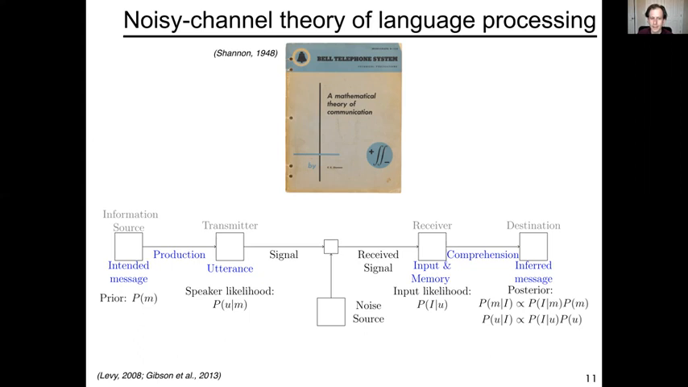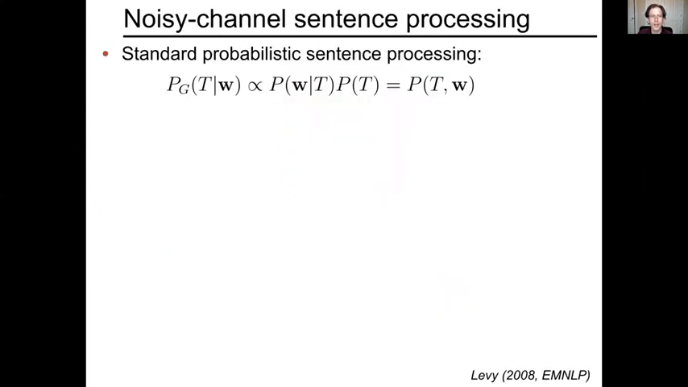Noise sources affect the utterances. And so the received signal we're going to call I, the input. And the input will, of course, have a likelihood given an intended utterance, which will reflect all sorts of noise. And then the problem of the comprehender is to reconstruct the likely utterance and the likely intended meaning given the input. What does this mean for sentence processing?